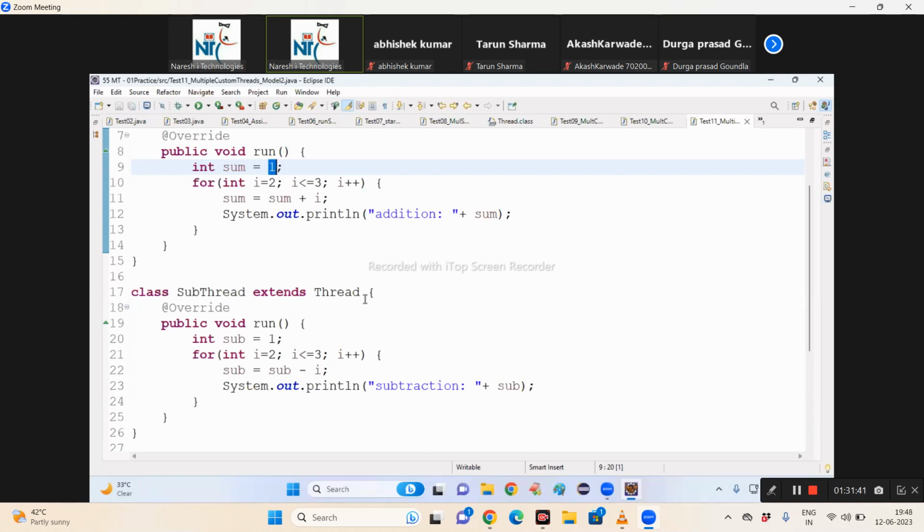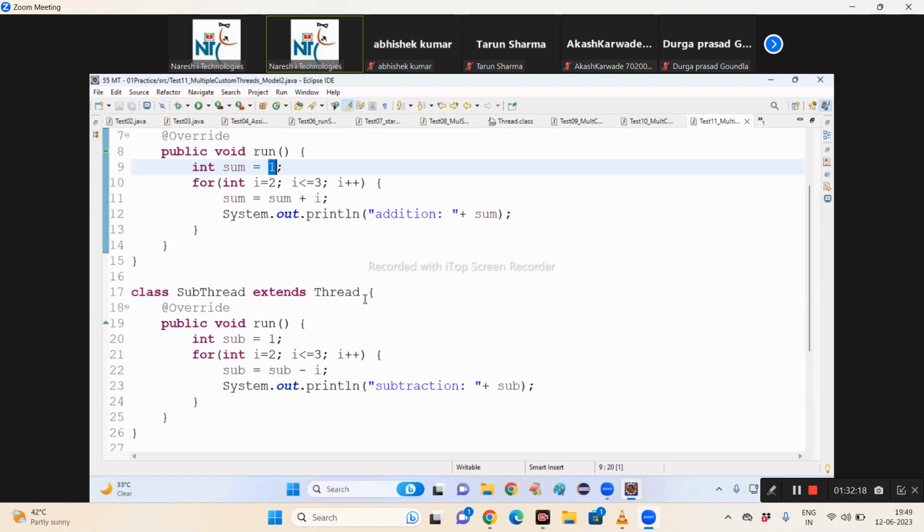If you pass via method, there is a chance you may forget to call. So a good idea is choosing the constructor. Next, the second point we discussed. If I want to start multiple custom threads, we have to call multiple start methods. If I call the start method multiple times on the same object, then we will get an exception, because calling the start method multiple times on the same object is illegal. We cannot start multiple custom threads on the same object. What is the solution to this? We have to create a separate custom thread object for each start.